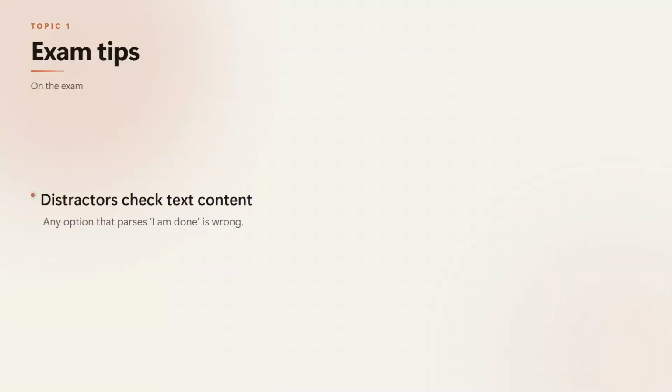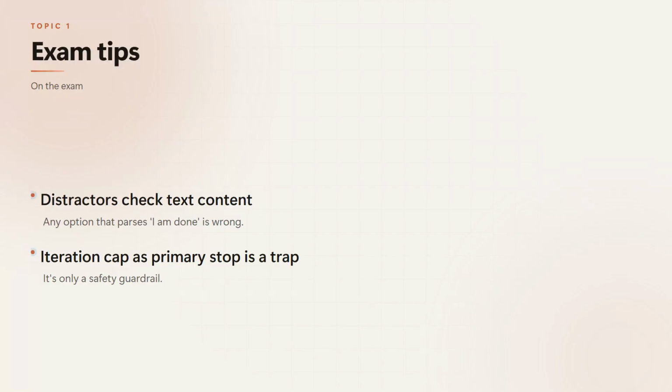On the exam, they test this by giving you a loop that parses the assistant's natural language text for a closing phrase, or that uses an iteration counter as the main stop condition. Those are the distractors. If you see an option that checks whether the turn contained text content as a completion indicator, it is wrong by construction. Remember, stop reason is the only reliable signal.